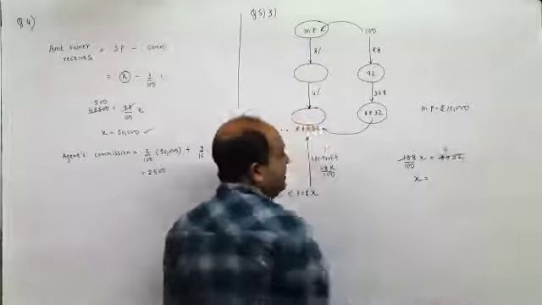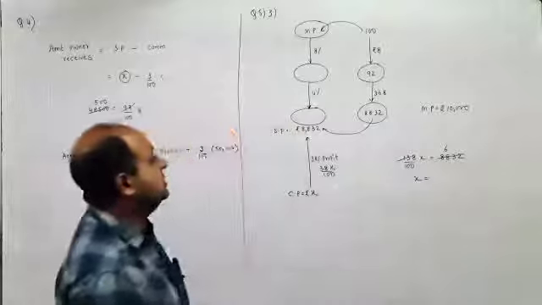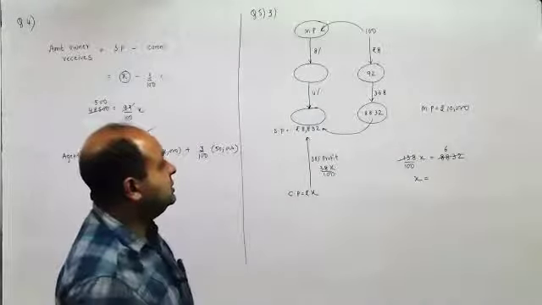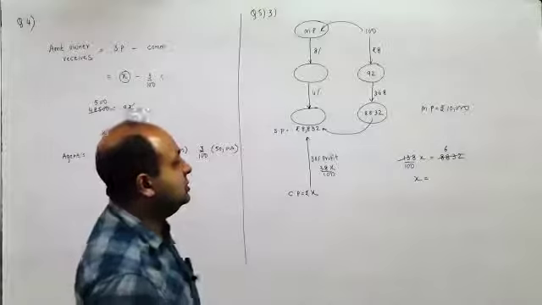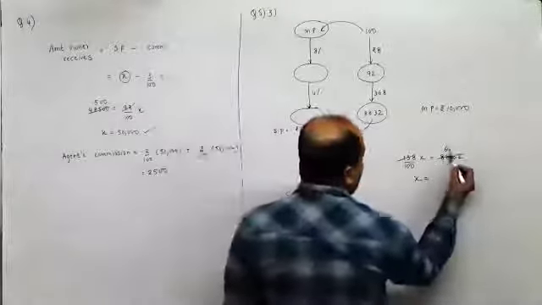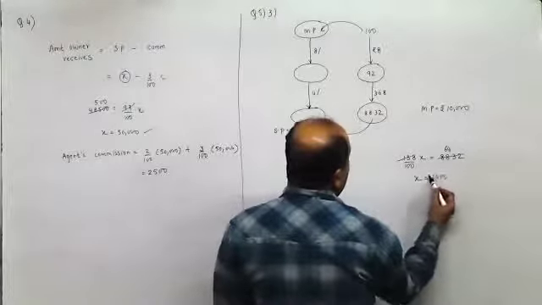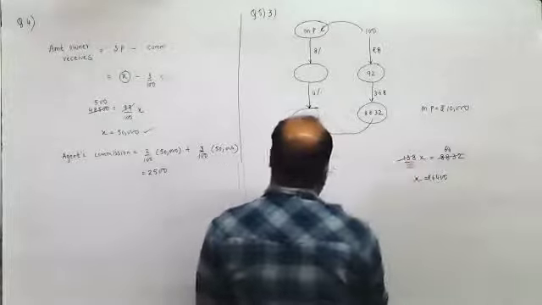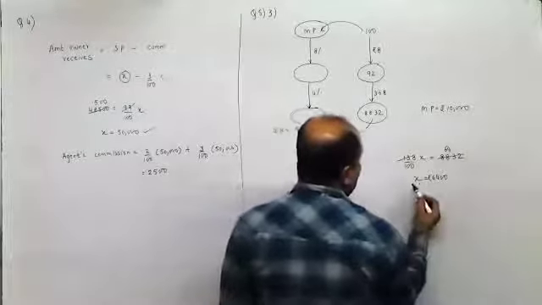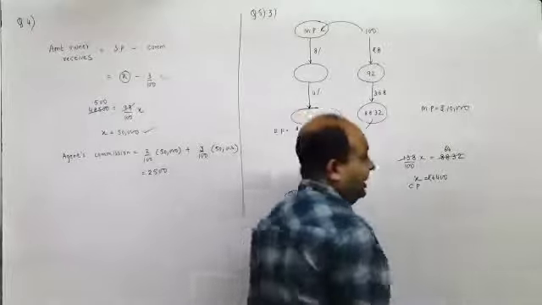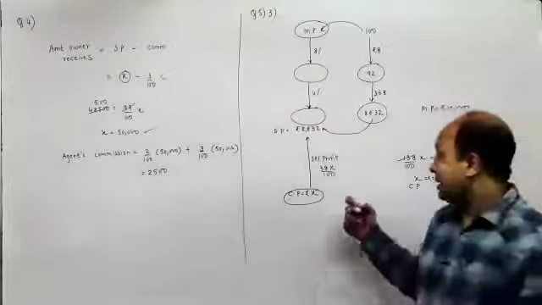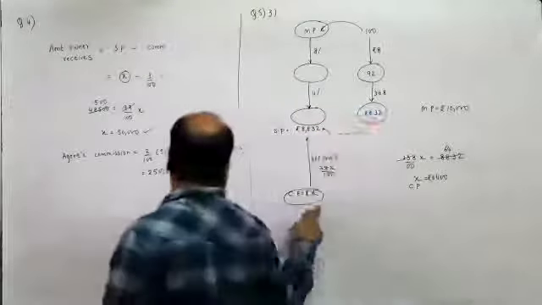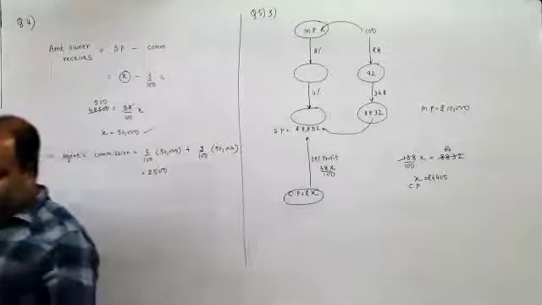Should be 6 something. So 64. So X is 6,400 rupees. So this is my cost price. So cost price is 6,400. Remember this, here the cost price should be less than 8832. This is a tricky problem.